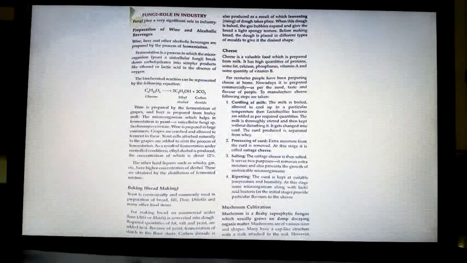Got it? Now, cheese manufacture. Cheese is a valuable food which is prepared from milk. It has high quantities of protein, some fat, calcium, phosphorus, vitamin A, and some quantity of vitamin B. From what do we get cheese, children? From milk. Got it? We take milk and make cheese.